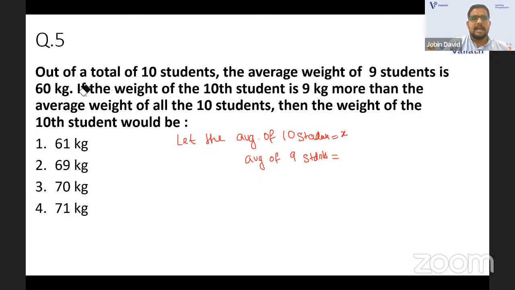From that you can get the sum of the weights of those 9 students. The sum of the weights of the 9 students that we have is 60 into 9, which is 540.